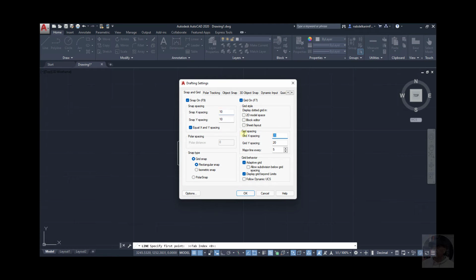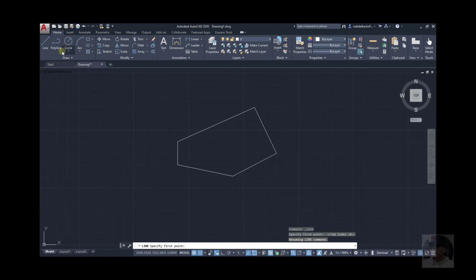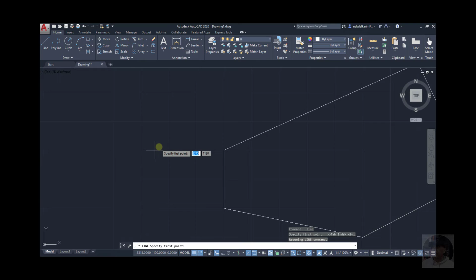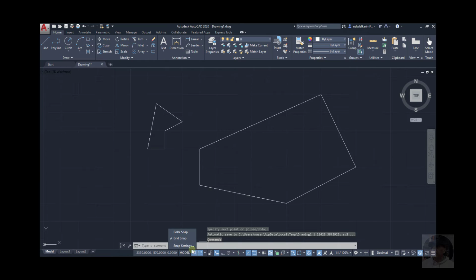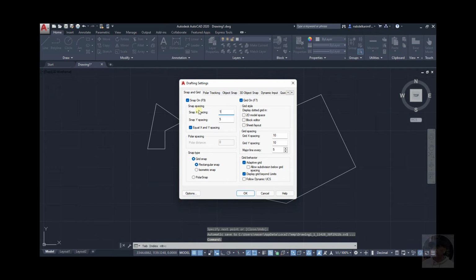Okay, let's go back to 10 and make these 5s. Okay, again, I want to draw a line. Okay, it's allowing me to go halfway, mid of the line plus intersection, right? You see the difference, right? So press enter and you can put it back to be the same and only use the intersection points.